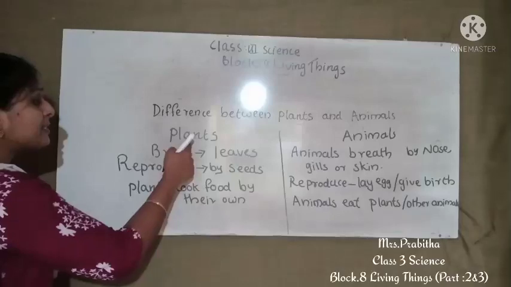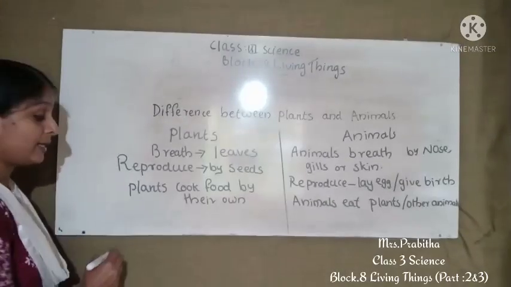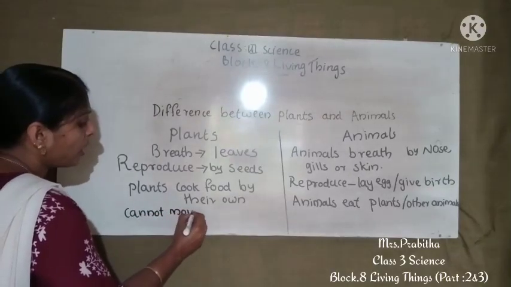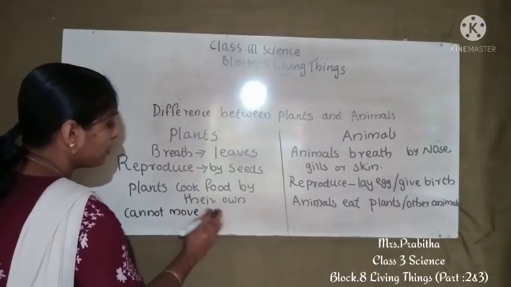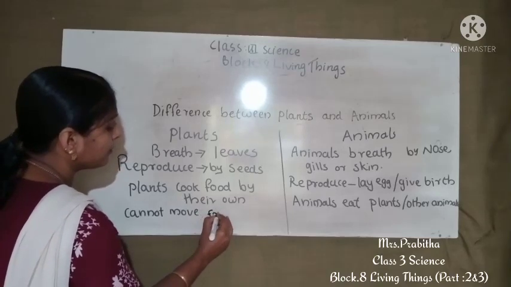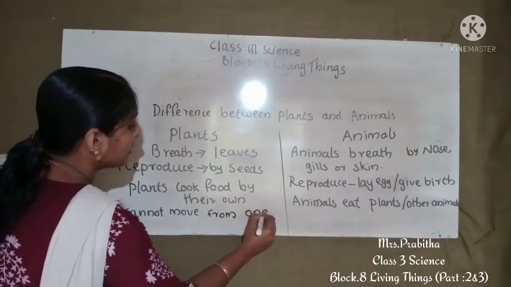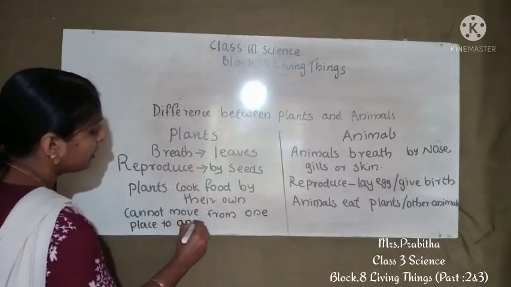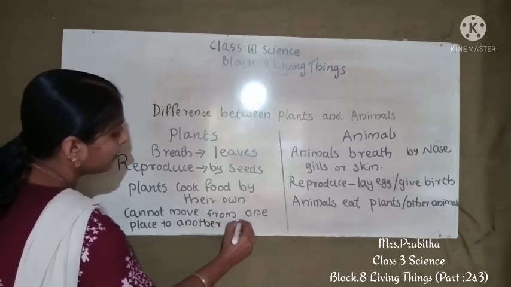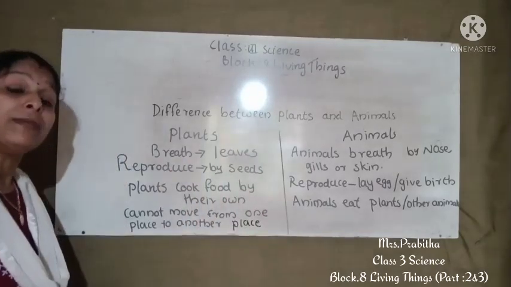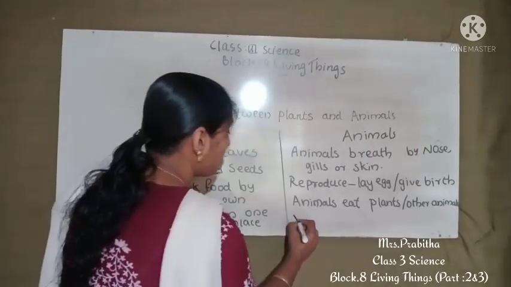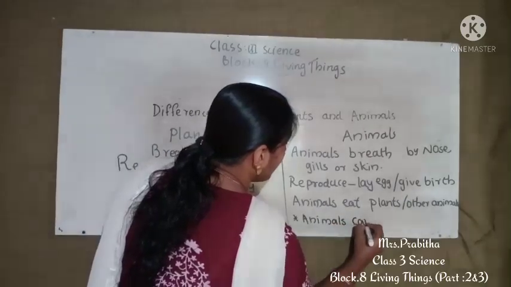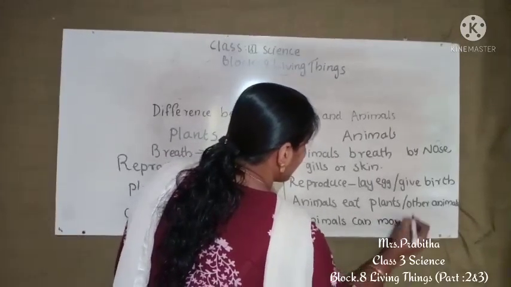See children, plants cannot move from one place to another place. But in the case of animals, animals can move, isn't it? Animals can move from one place to another place. So those are some differences between plants and animals.